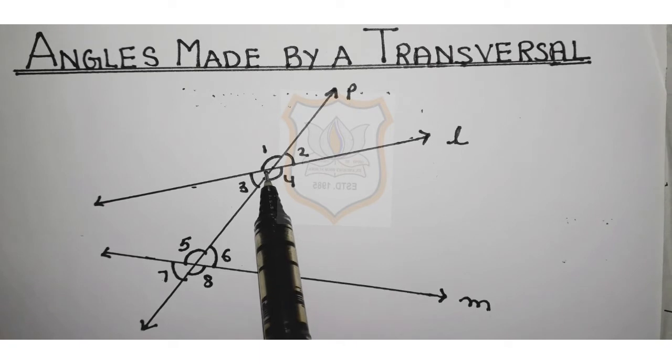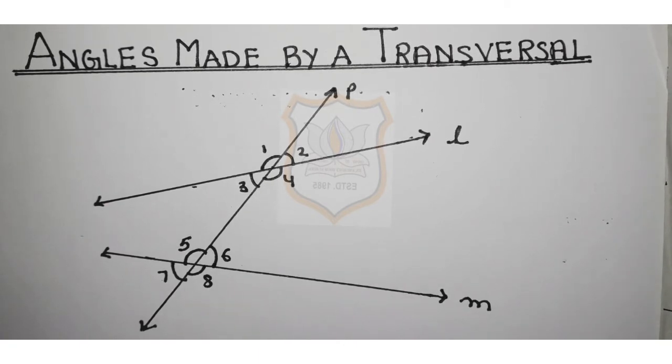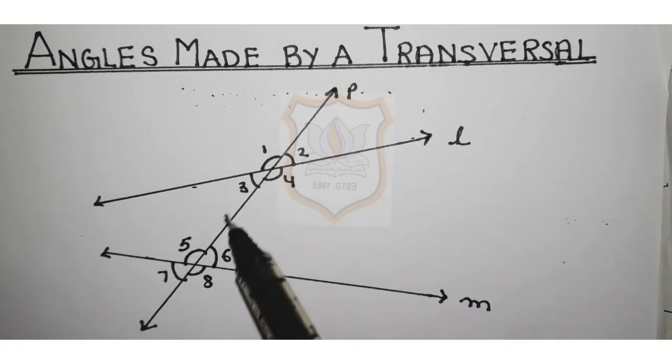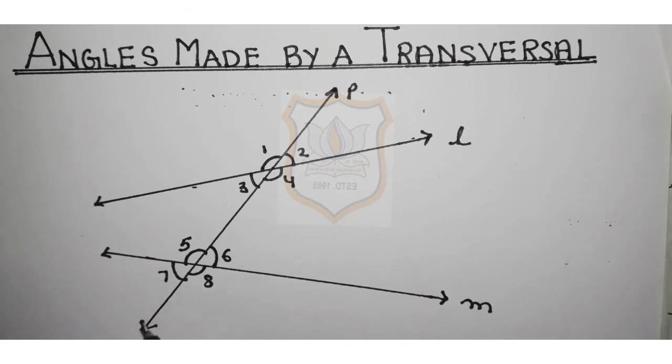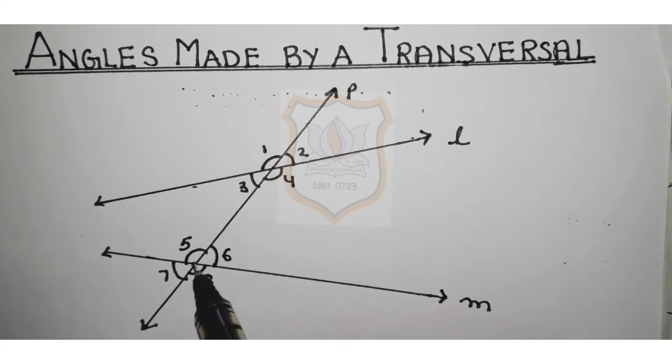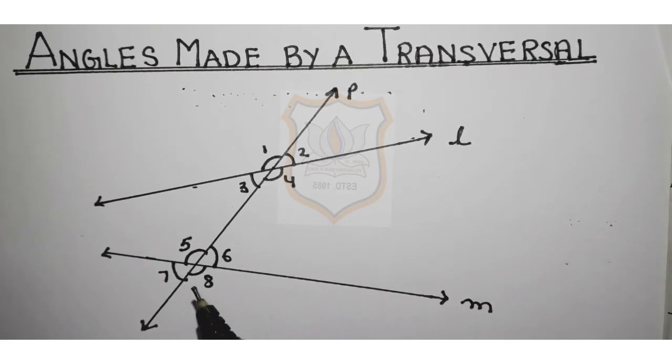Why? Because they have different vertices, are on the same side of the transversal. 1 is also and 5 is also are on the same side of the transversal and are in corresponding position. That is, one is above and another one is below. So 1 and 5 are corresponding pairs of angles. Similarly, 3 and 7 are corresponding pairs of angles. They have different vertices, they are on the same side of the transversal and are in corresponding position.